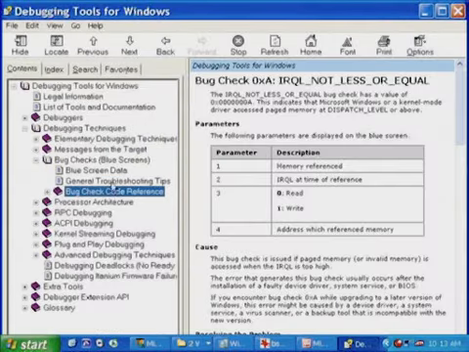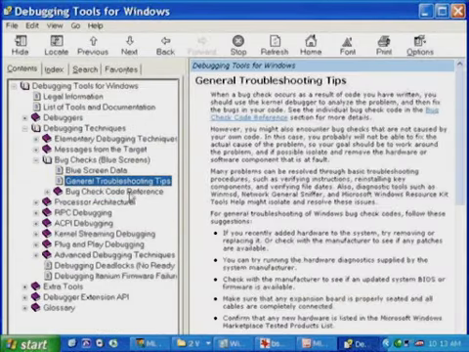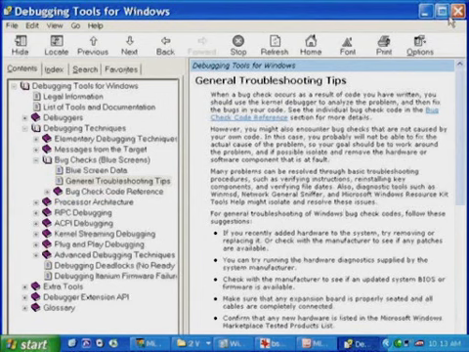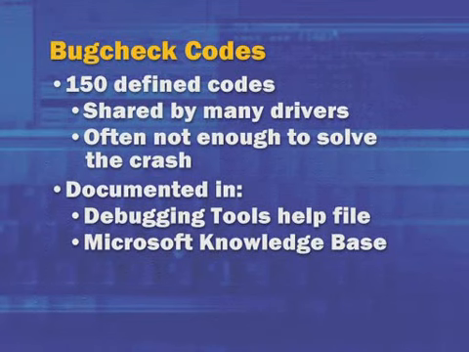It's presented in other ways, though. There are sections in here that have general troubleshooting techniques and other information to help you troubleshoot crashes. Also, Mark, the Microsoft Knowledge Base, which you can get at microsoft.com/support, is another resource for searching for articles on specific bug check codes. So if there's some difficult to solve crash, taking a look in the knowledge base is typically worthwhile because there might be a support article that covers a generic crash code type but has some specific text related to a particular device or condition that you might be experiencing. Mm-hmm.